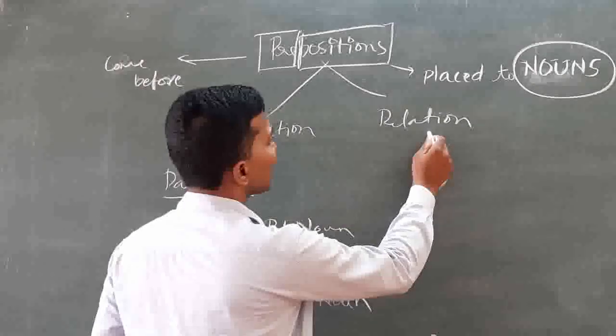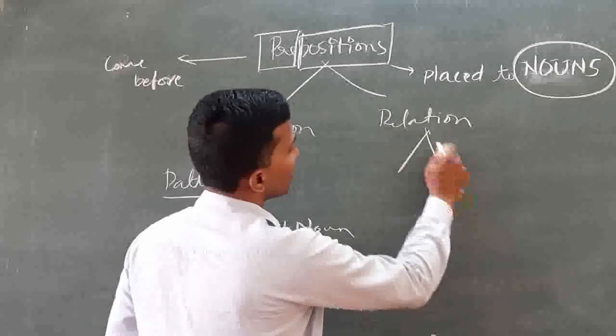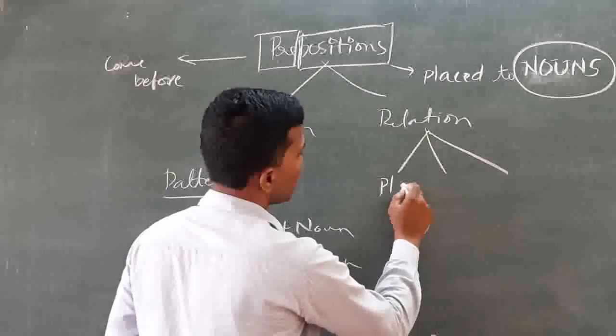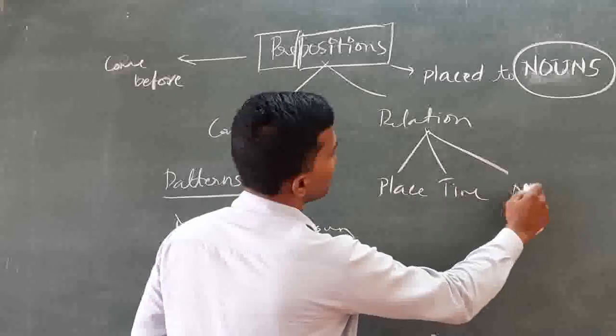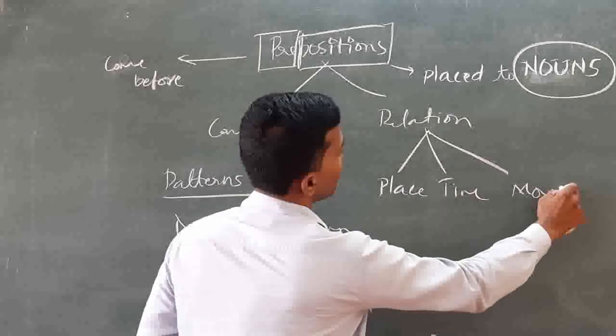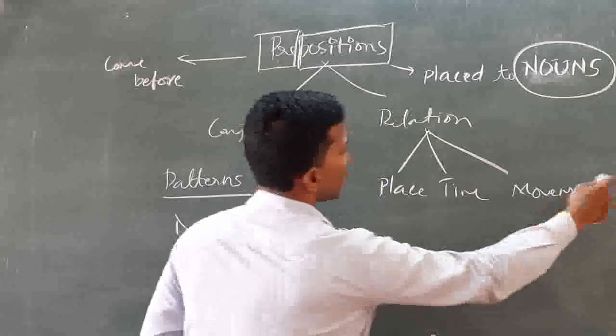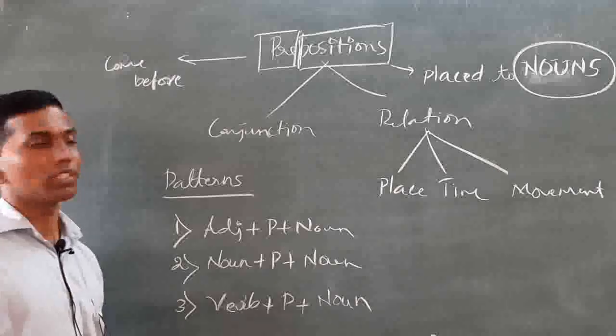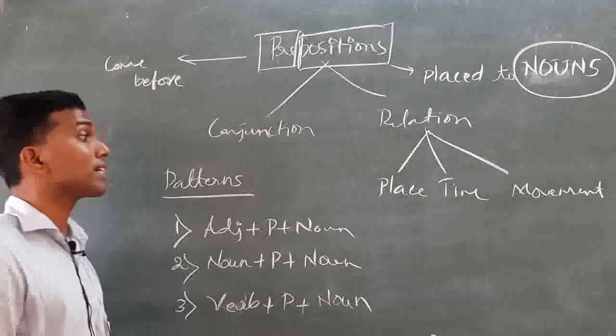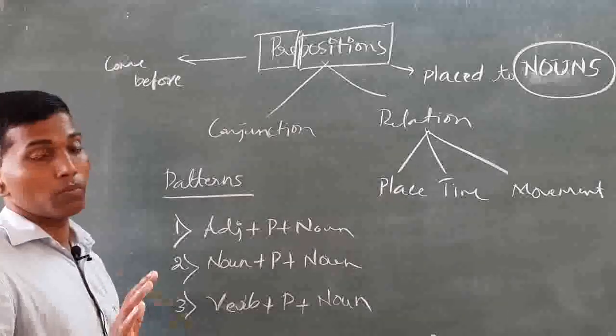What are the relationships? Place, time, movement. There are a number of meanings and relationships that these words establish. You may have to understand them. We'll make the attempt later.